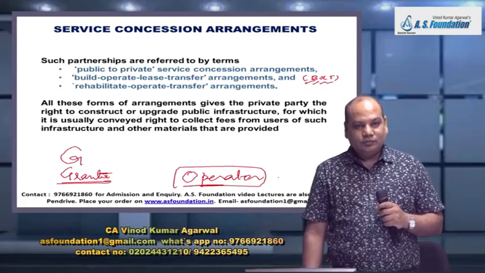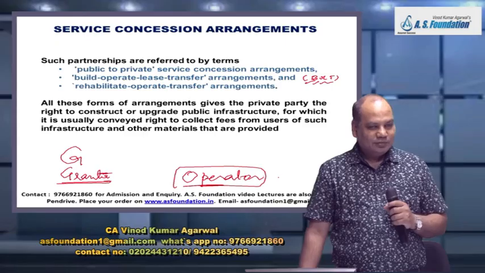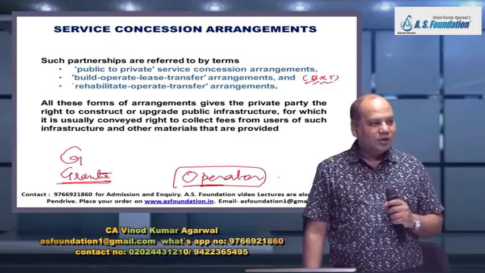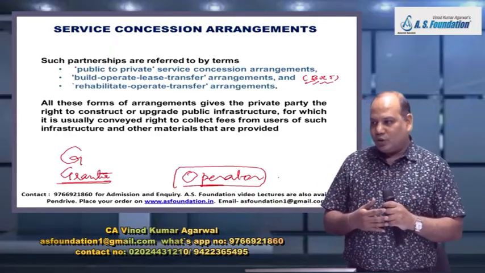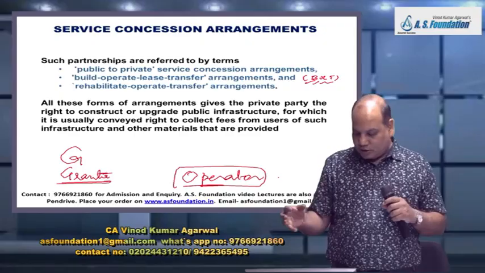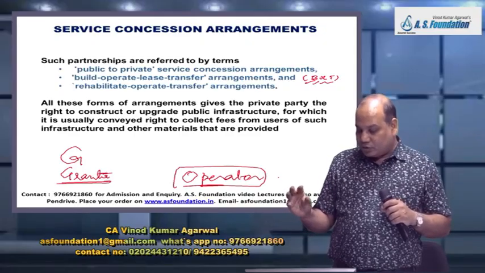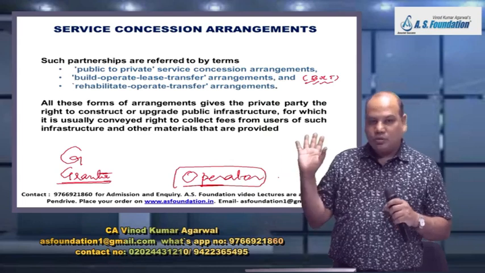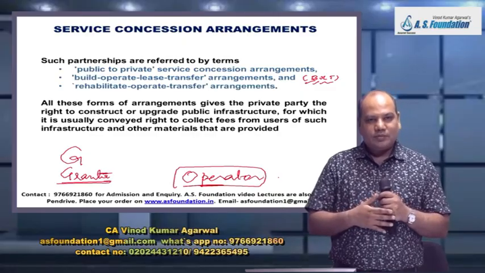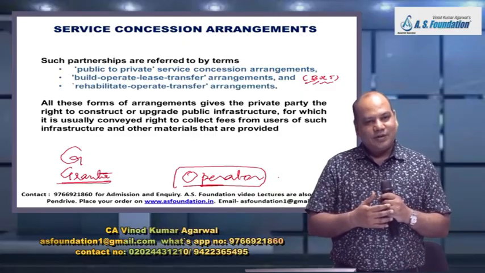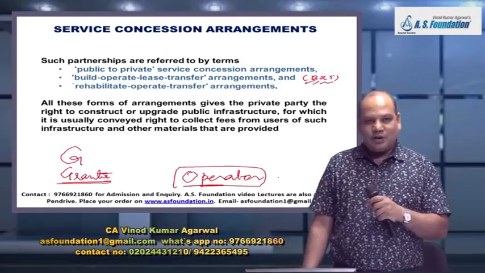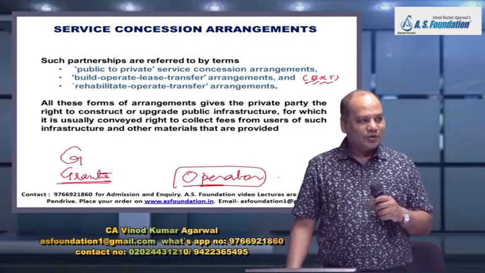Second model is, don't charge the public. Then how will I earn? The grantor will pay you. Over a period of time, a certain amount of money periodically. So like in this example, the construction of the road, one option can be you collect the toll. Second option, don't do anything. Government will pay you every year 200 crore rupees for 20 years. Is it right? So that will recover your construction cost, operation cost, maintenance cost, upgradation cost, resurfacing cost.